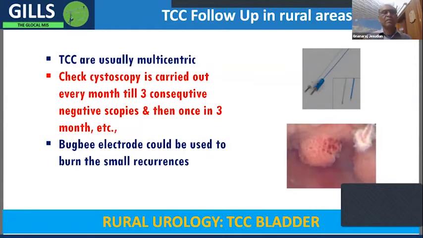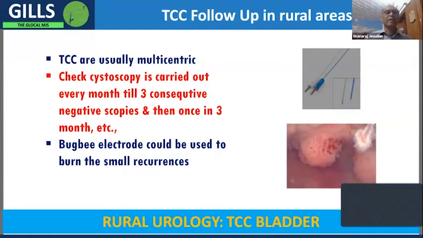But in between, if at any time they have any symptoms, either irritative voiding symptoms or microscopic hematuria or gross hematuria, they should immediately come for a check cystoscopy and further treatment. And if they are available close by, you can do a urine microscopy routinely every month.